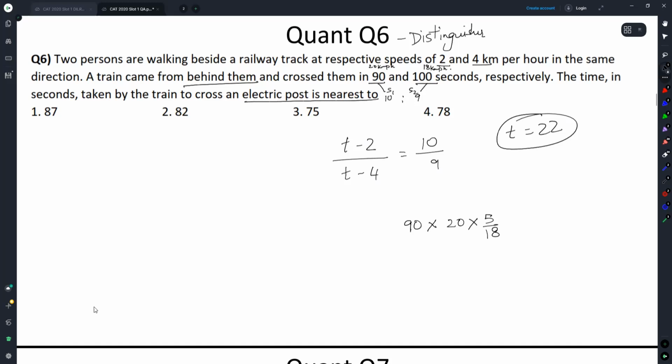If this is the total distance, the final thing you need is the time. The time taken in seconds by the train to cross the electric post. Because the electric post is static, it will be this 90 into 5 by 18 again. This goes to hell. 11 and 10. We get 900 by 11, or we get 81 whole 9 by 11. Nearest to, so option 2, 82.